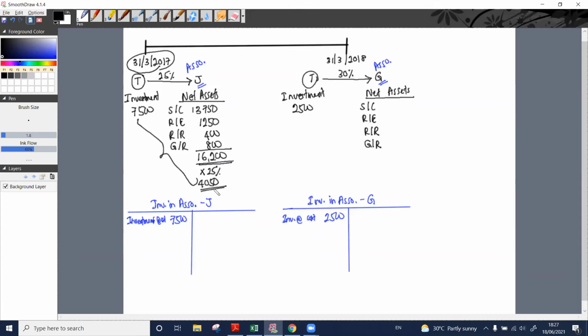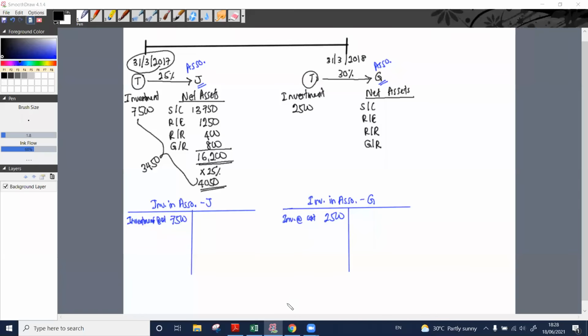To acquire this 4,050 worth of net assets, how much have we paid? 7,500. It means there is a difference of how much? A difference of 3,450.